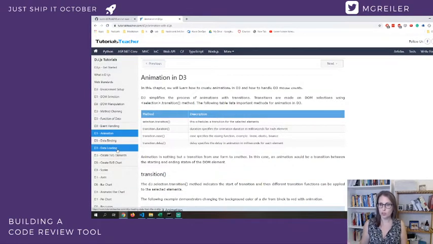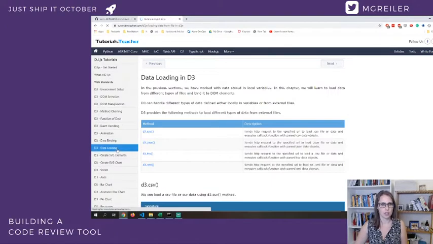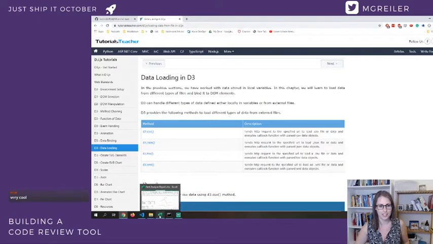And what was really cool also is that you have this data binding and data loading, and I'm now using D3.json and D3 CSV. So this is really cool, right? My Python tool, my backend that's written in Python, generates JSON, for example, or later on it will be an API endpoint that the website connects to and gets these JSON objects, this JSON data, and then it takes it and just works with it.